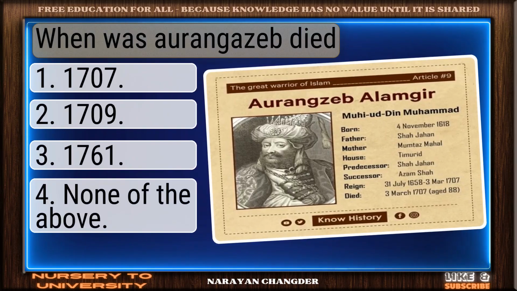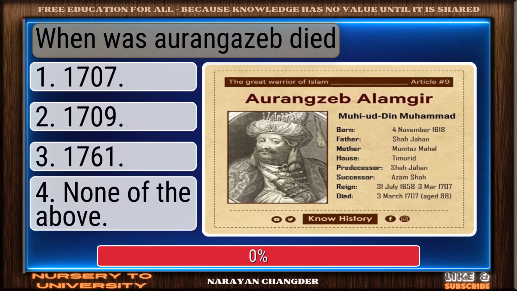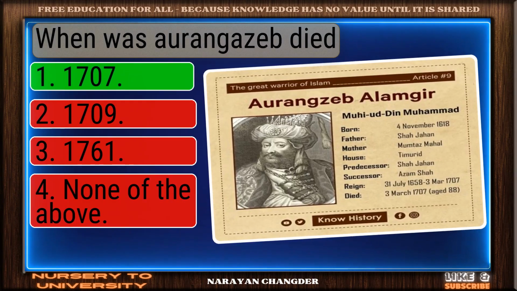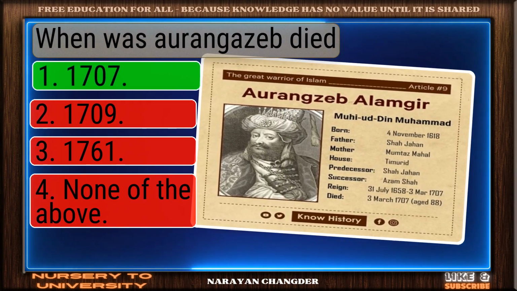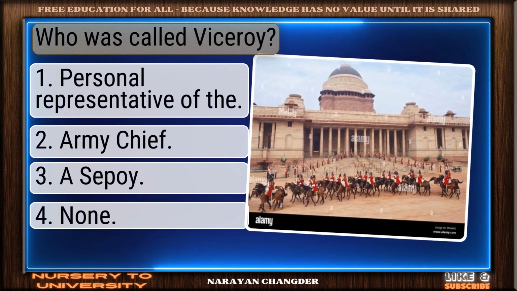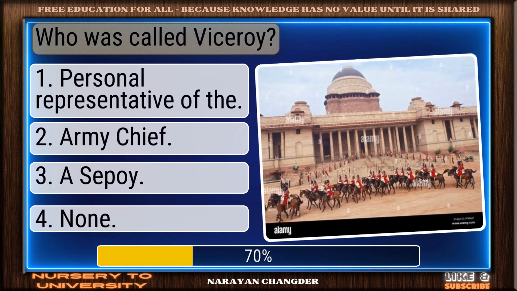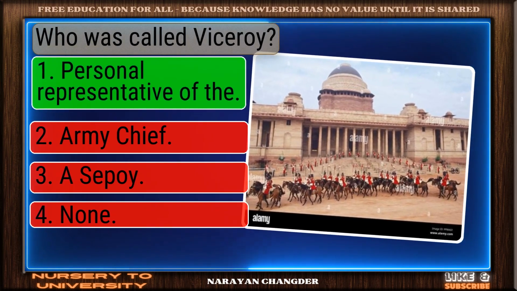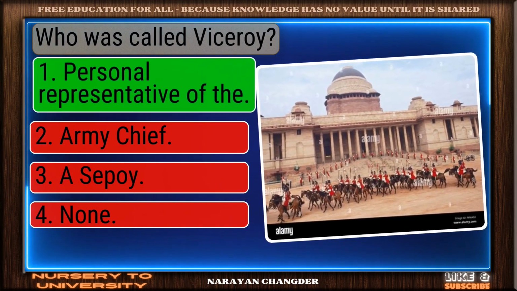Question number 157. When did Aurangzeb die? Good thinking. 1707 is the right answer. Question number 158. Who was called Viceroy? Well reasoned. Personal representative of the Crown is the correct choice.